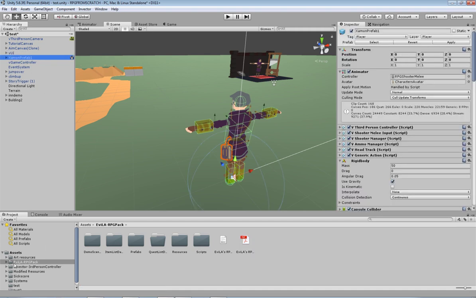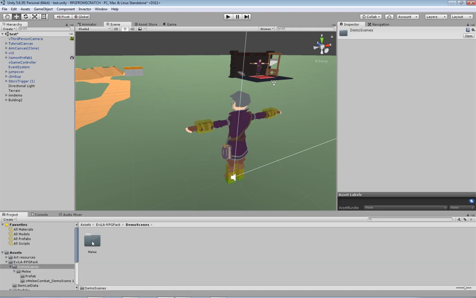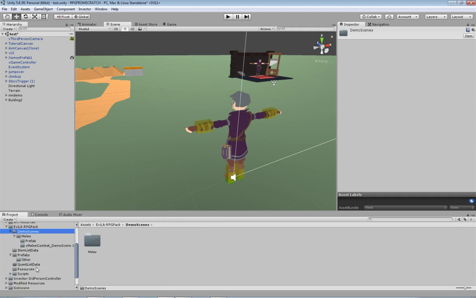So when you install the RPG pack, you come here with a demo scene system, and it'll have prefabs, it'll have all sorts of things in there, but it'll also have in this folder quest list data. So what happens in here is there's actually going to be a little file called quest list data or quests, and that has built-in quests for the demo scene.